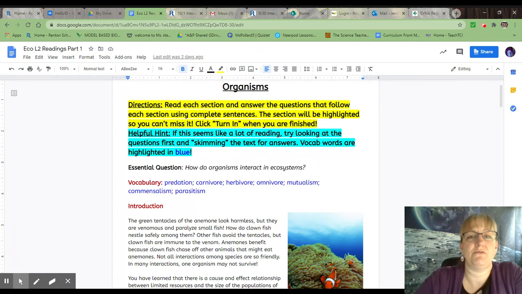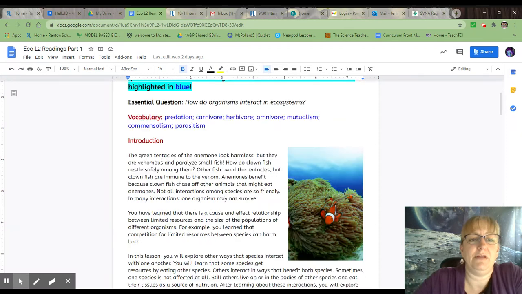So you won't be able to do that directly from this document because I'm going to be reading from it, but you can refer back to the original document and work on that. Helpful hint. If it seems like a lot of reading, try looking at the questions first and skimming the text for answers. Vocab words are highlighted in blue. Our essential question for this reading is, how do organisms interact in ecosystems? Vocabulary that you're going to be looking for is predation, carnivore, herbivore, omnivore, mutualism, commensalism, and parasitism.